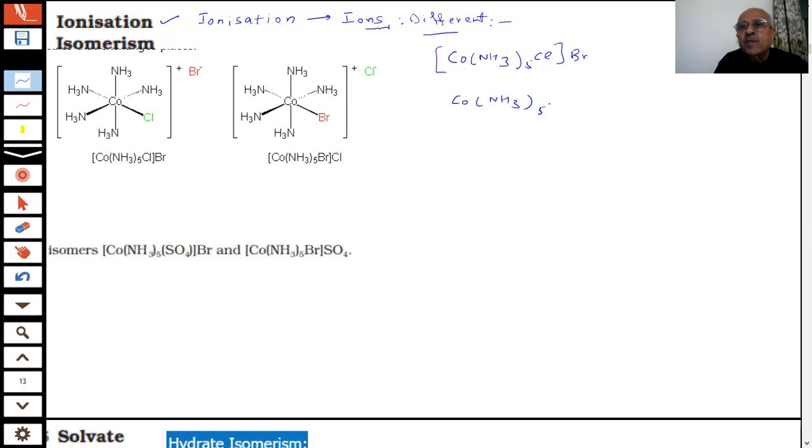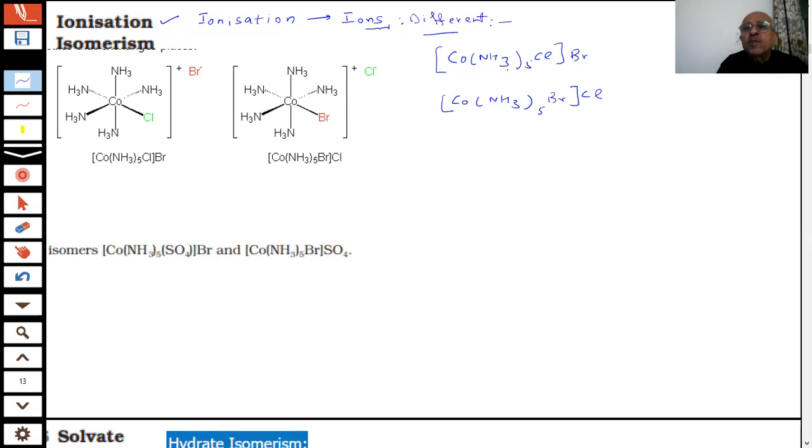So what can happen, students? I can write another coordination compound. These two are not the same coordination compounds, but the molecular formula is the same. They have the same chemical formula, but what is the difference, students?